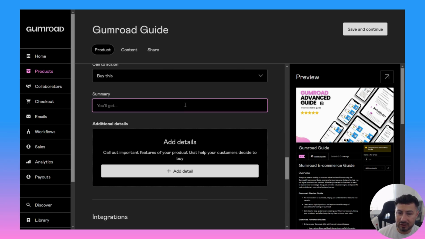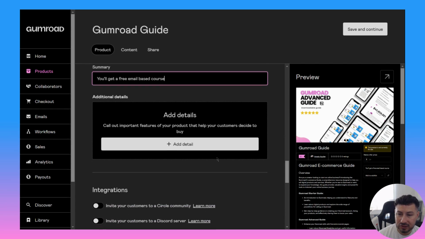And then on the summary, this is going to show up on the right side of the preview. So you'll tell them what they'll get. You'll get a free email based course. So now they'll see it right here on the right side. This is a little summary to let them know what they're going to get if they get this product. Then additional details, you could add more details, which will also be on this right side of the preview page.